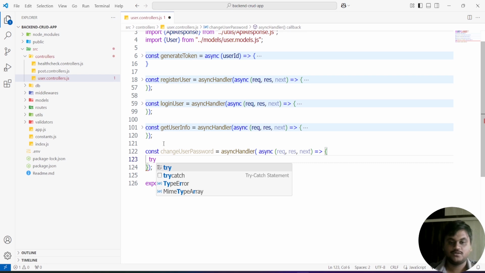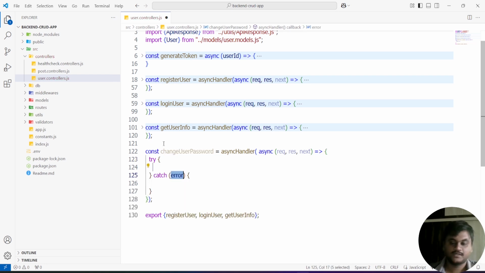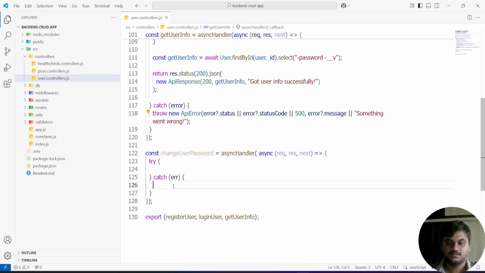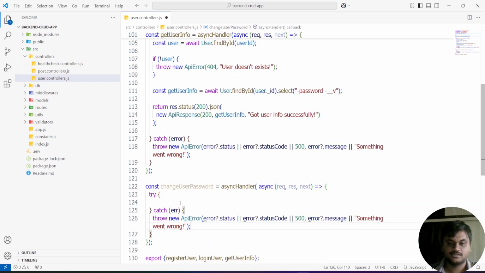Here I'm going to wrap it in a try catch block. I'm going to copy this code from my previous function also.